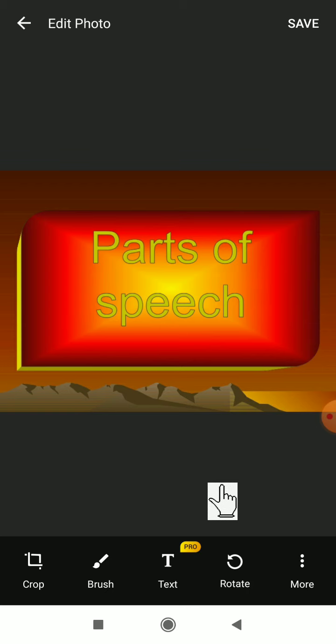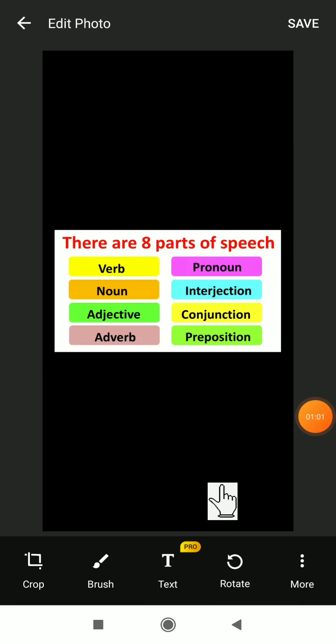So parts of speech. What you have to do, you have to take a pen and book, and you have to point it out. So parts of speech. Let's see. So here see, there are 8 parts of speech. How many? 8. Which are they?